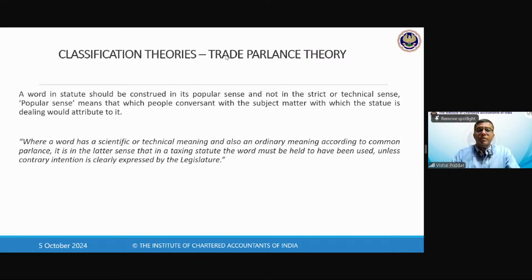The second concept here is where a word has a scientific or technical meaning and also an ordinary meaning. According to common parlance, it is the latter sense that in a taxation statute, the word must be held to have been used, unless a contrary intention is expressed. So let us say something has both a technical meaning and a simple meaning, like many words in English. I'll give you a very beautiful example.